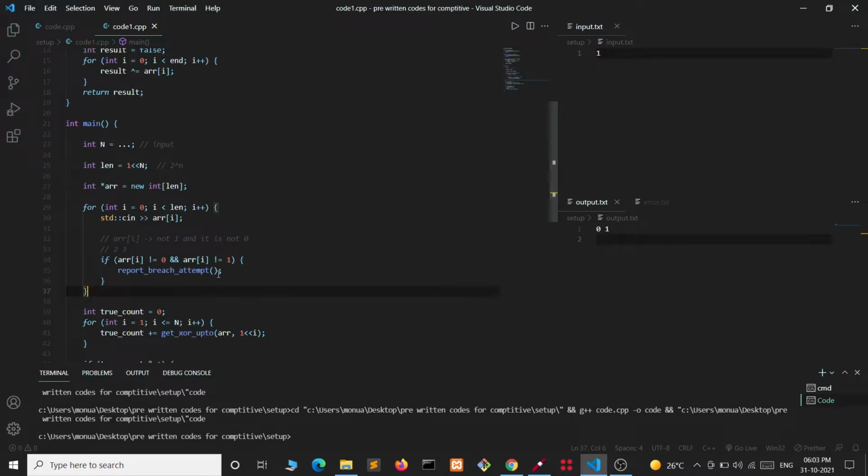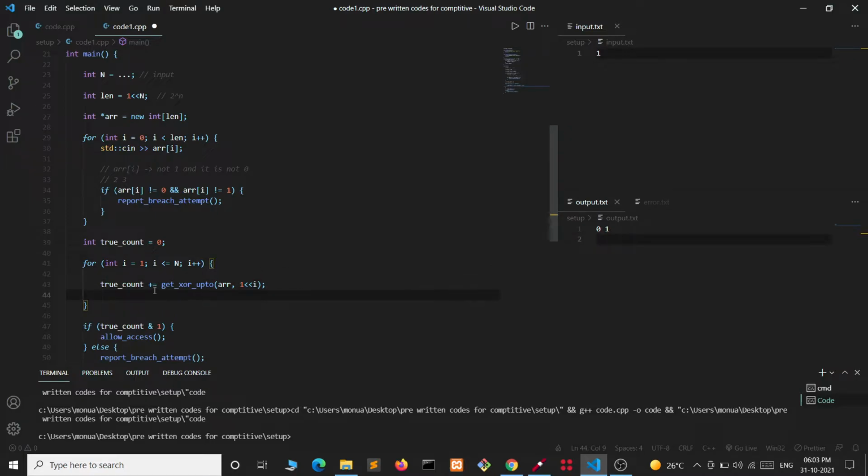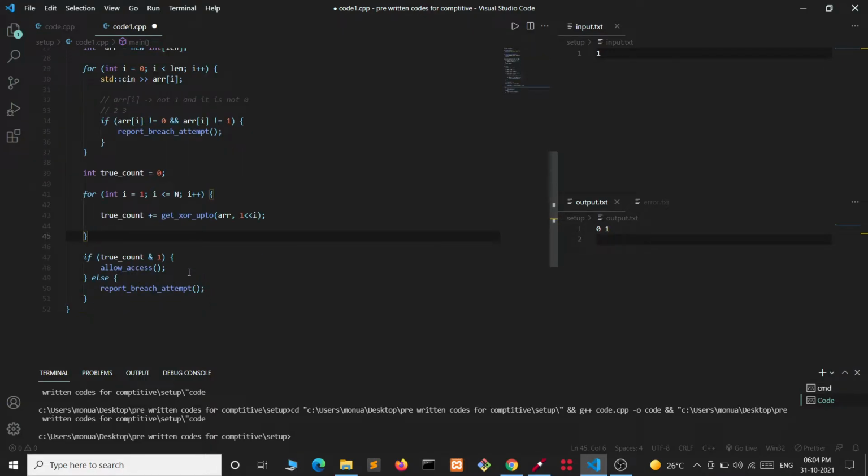Now we are given int true count equals 0, and each time we are adding some value from this function get xor into this true count, and we can call the function allow access when true count bitwise and 1 is 1, or some positive value, not 0.